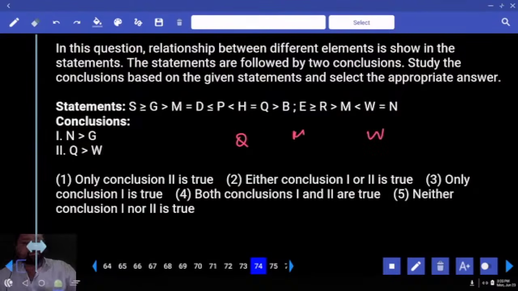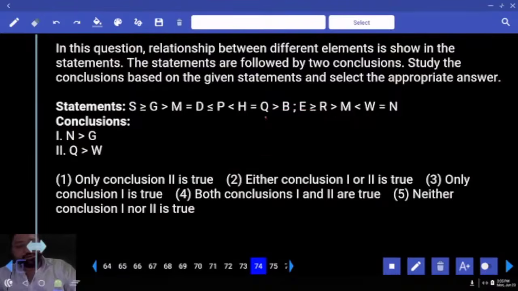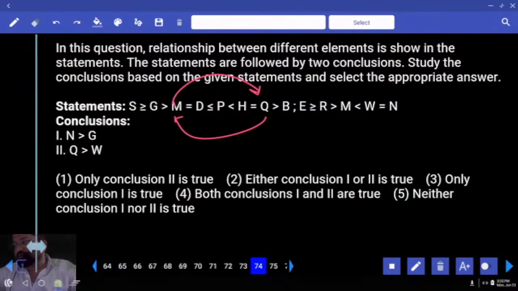Q, M, W, don't write these down either. You are not kids. To find out the relationship between 3 letters, if you do all this nonsense, you are just wasting your valuable time. You are all graduates, and you should be in a position to solve these questions without using pen and paper. Q to M. Everybody says what is M to Q. This thing from M to Q will be done by those people who go to school. The efficiency you show in identifying the symbol from left to right should have the same efficiency in identifying from right to left.